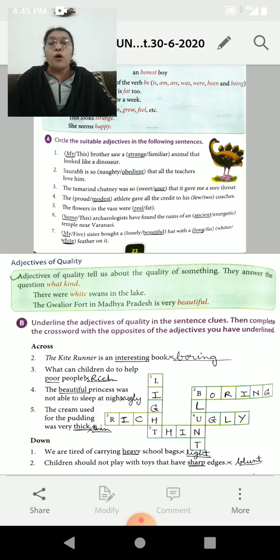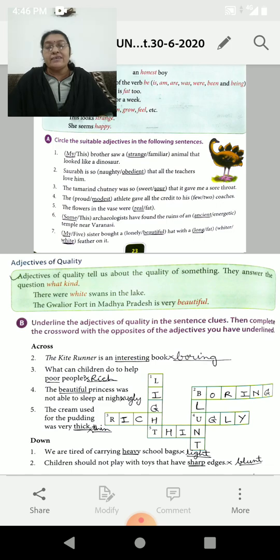The Gwalior fort in Madhya Pradesh is very beautiful. What kind of fort? Beautiful. So adjectives of quality mean about the quality of something. So children, this year given Exercise B, a puzzle. So you have to first underline the adjectives of quality.